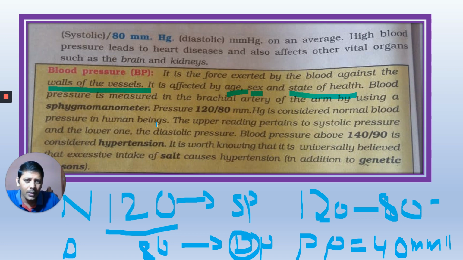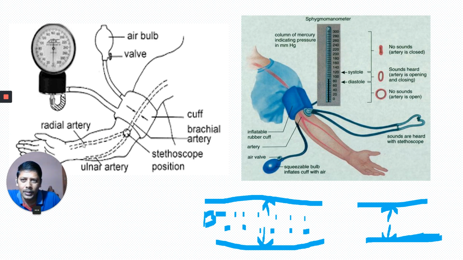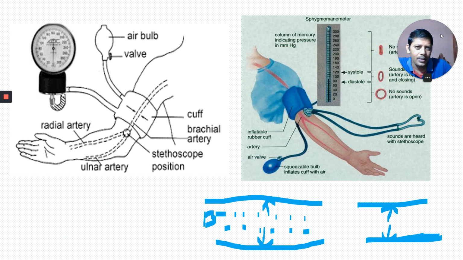Blood pressure is measured in the brachial artery. BP is measured in this artery, called the brachial artery, whereas pulse is measured in the radial artery. Pulse is measured in which artery? Radial artery.